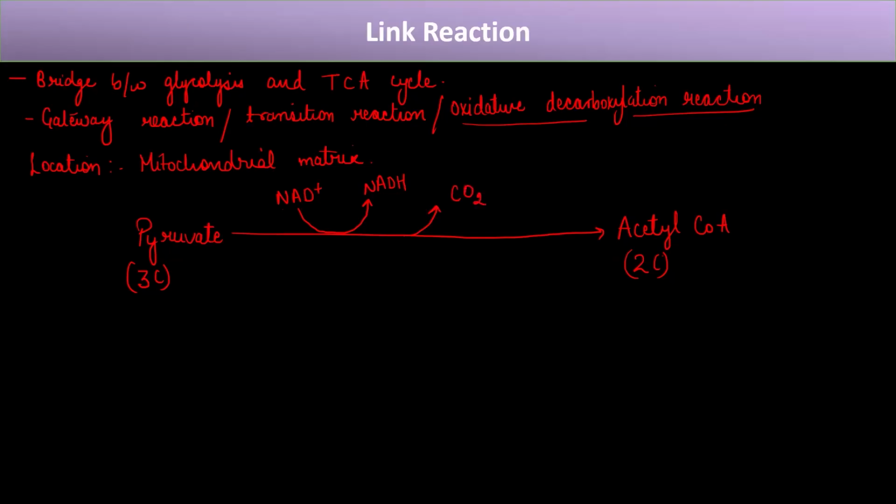So what we are seeing here is that this NAD plus is undergoing reduction. And if you remember, if something is written like this and this is getting formed, then we can say that this NAD plus is undergoing reduction, right? Then this A to B conversion is an oxidation reaction. So here this NAD plus is getting reduced, which means this pyruvate is getting oxidized.